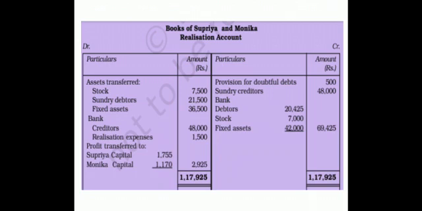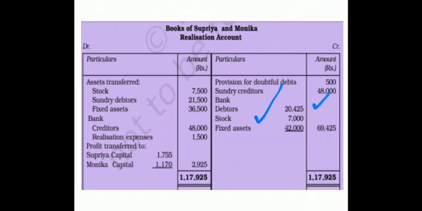So their realized value will appear on the credit side here. So I've written here bank account. Debtors realized 20,425. It is 21,500 minus 1075. That is the discount. Right? So after deducting that, I get 20,425.